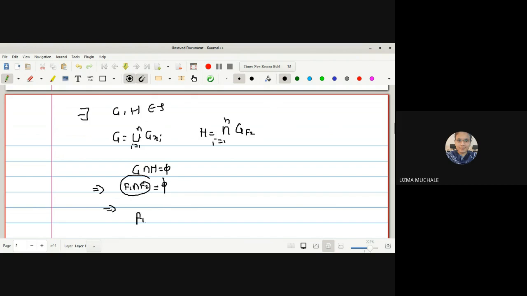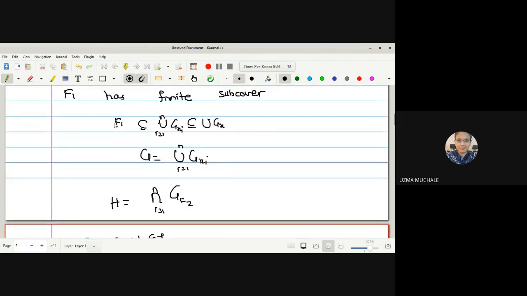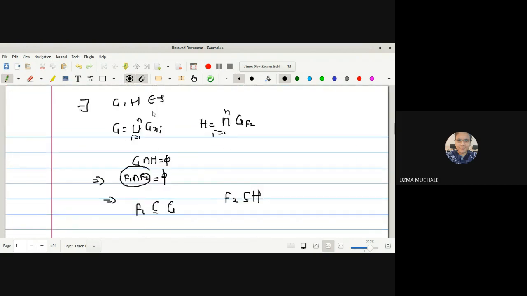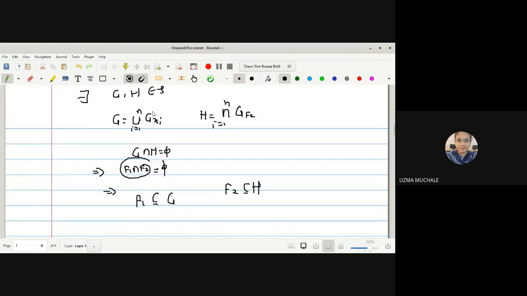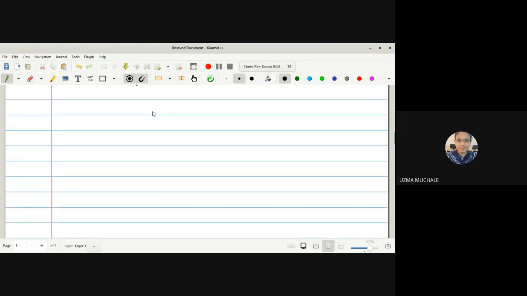So F1 is contained in G and F2 is contained in H. Here we have written F1 is contained in this with the help of the definition of a compact space. So this is nothing but your G. Similarly F2 is contained in H. So for any two disjoint closed sets, we have found two disjoint open sets, and hence we can say that X is a normal space.